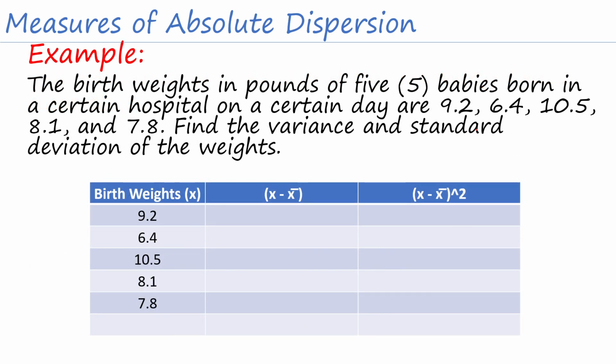Okay, so let's have this one. The birth weights in pounds of 5 babies born in a certain hospital on a certain day are 9.2, 6.4, 10.5, 8.1, and 7.8. Find the variance and the standard deviation. So, kagaya ng sinabi ko kanina, variance muna tayo kasi mas madali nating makuha yung standard deviation if we are going to start with the variance.